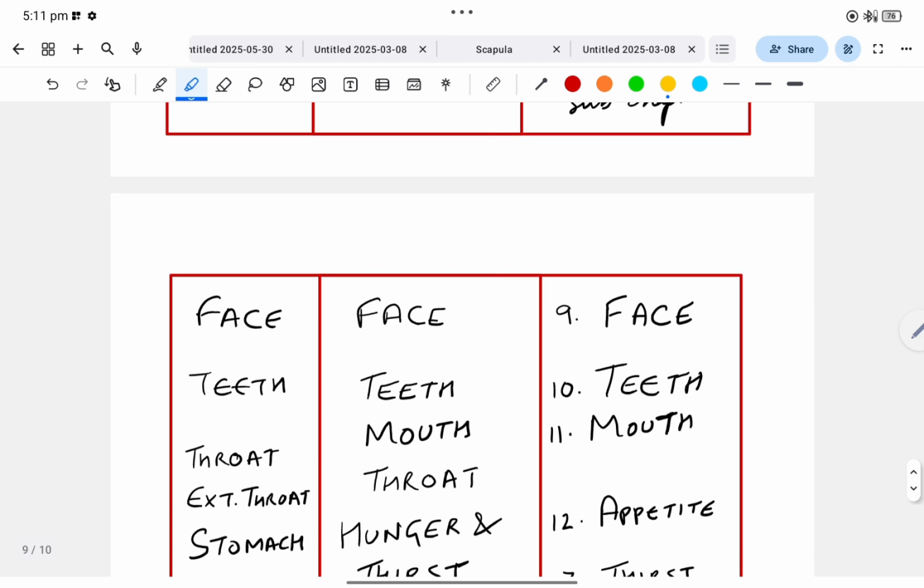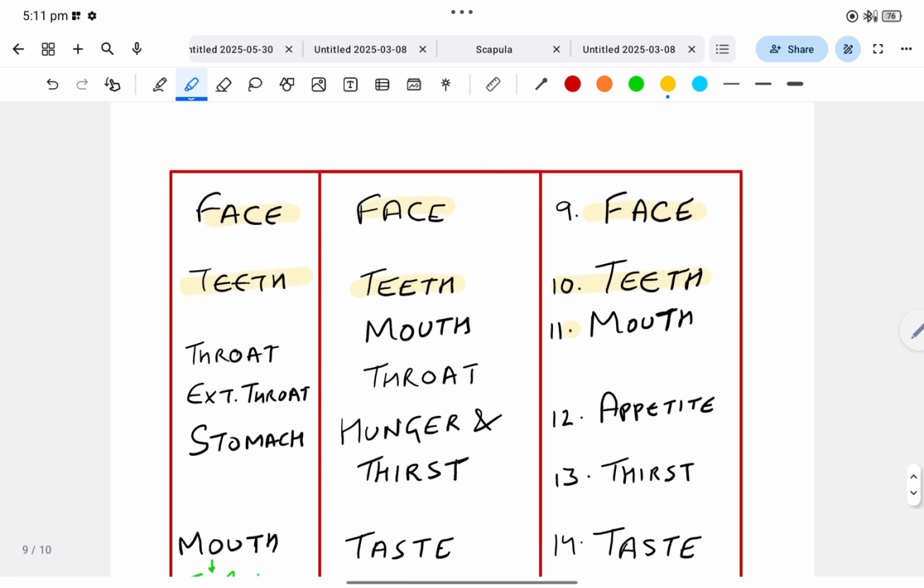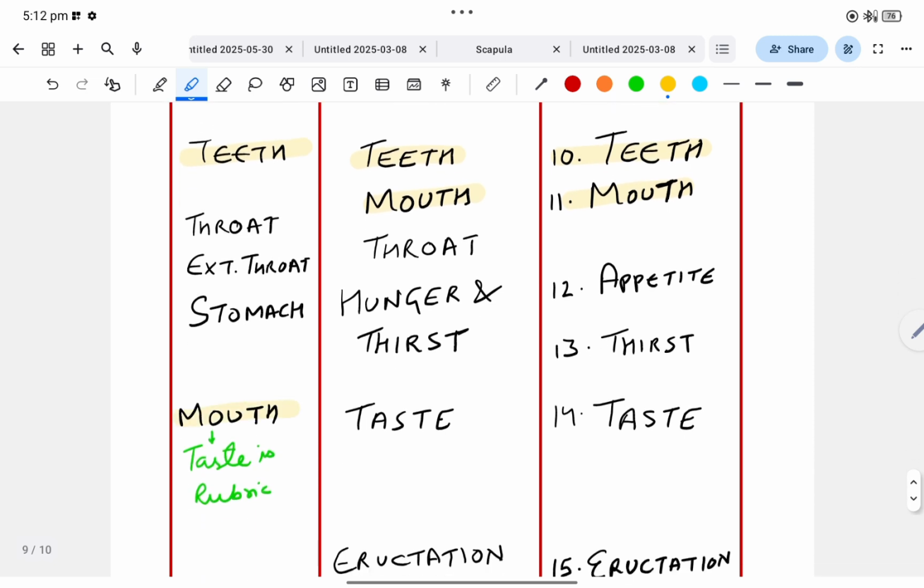Now ninth chapter is face, which is same in all the three. 10th is teeth, same in all the three. 11th is mouth, same in all the three. Then next is appetite, which is given as hunger and thirst in BTPP and as stomach in Kent.